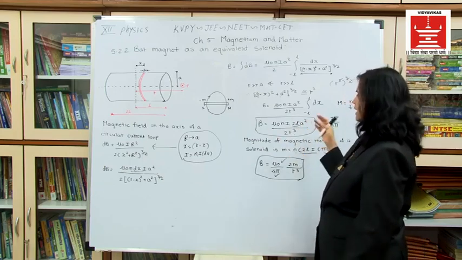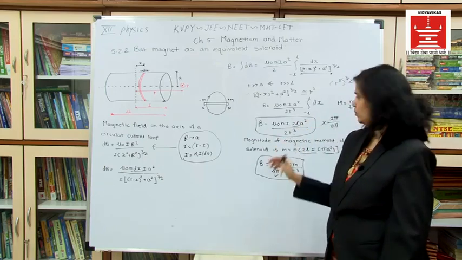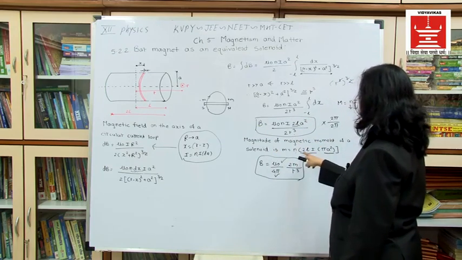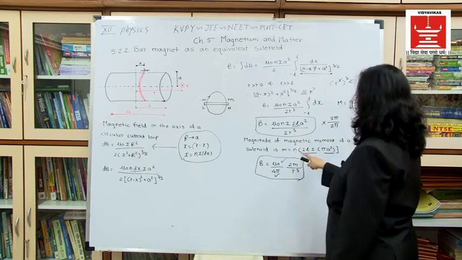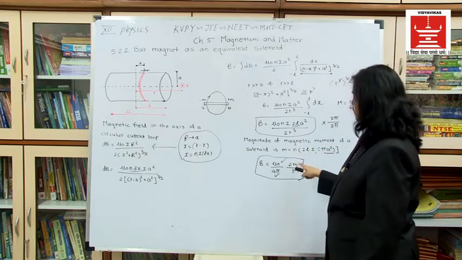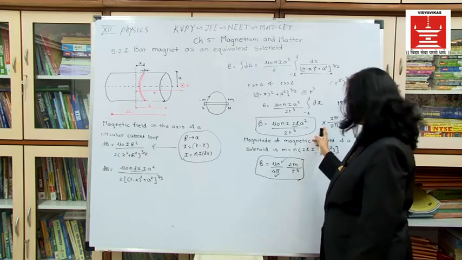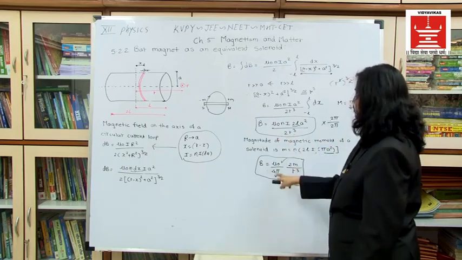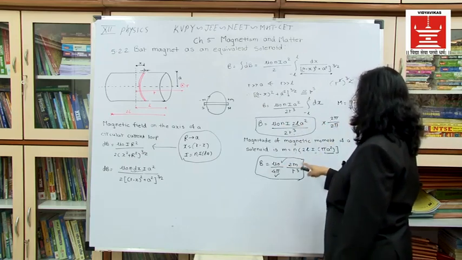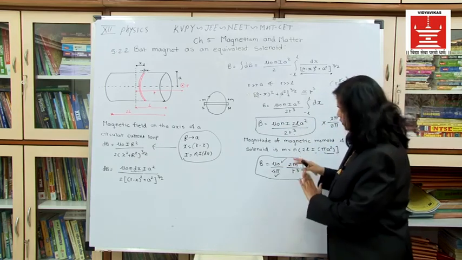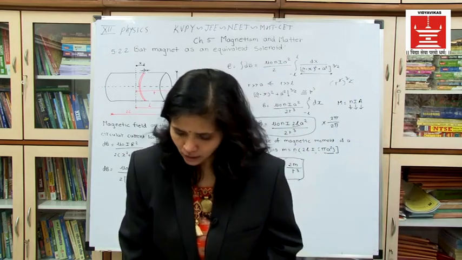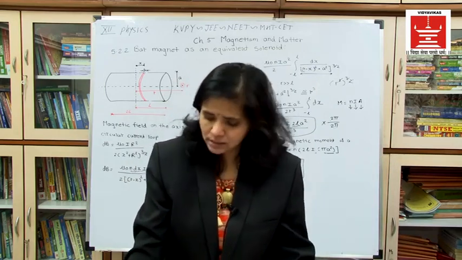This is the magnetic field, and if we want to put it in terms of the magnetic moment, M is equal to NIA. Now here N will be 2L n, I will be I, and A will be pi r square. Now to take it in terms of M, I am going to multiply and divide by 2 pi. So it will become 4 pi over here, mu 0 same, and n I 2L a square into 2 pi will become 2M upon r cube, which is the same as that of the bar magnet. Okay, so we can say that the bar magnet and solenoid produce a similar magnetic field.